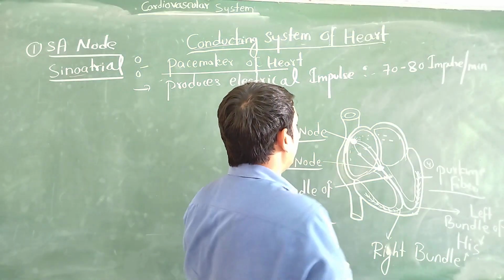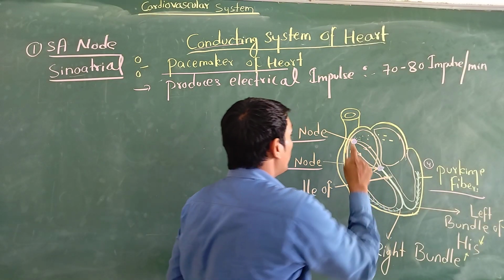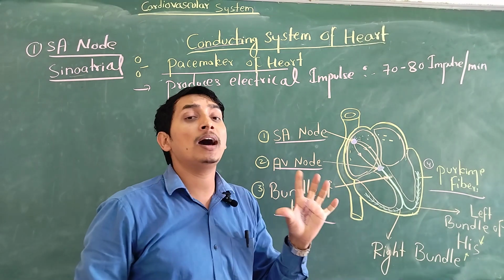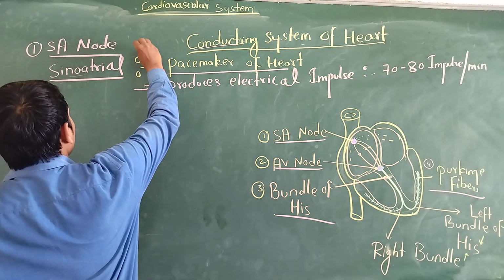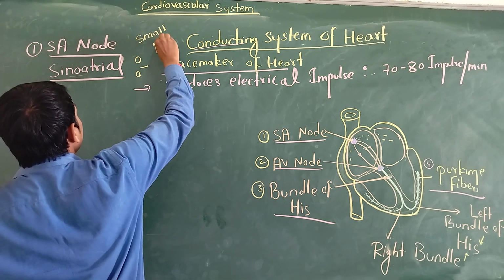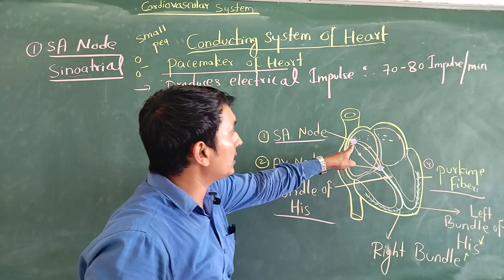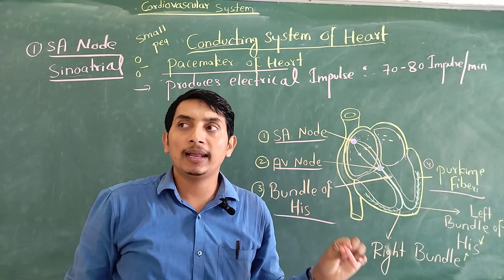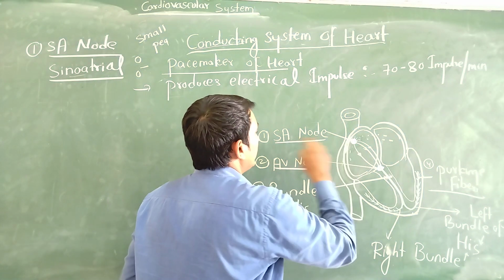If you see the location, our SA node is called sinoatrial because sino means small mass. It consists of a very small mass of specialized tissue, just like a pea-shaped size, which is at the top of the right atrium, at the junction of the superior vena cava and inferior vena cava. So that is called the SA node.